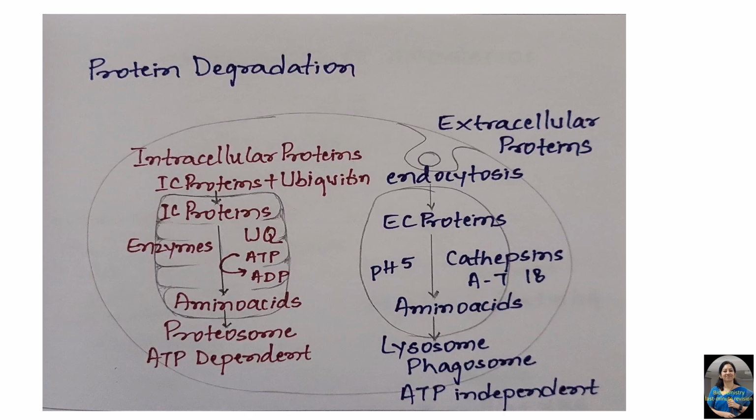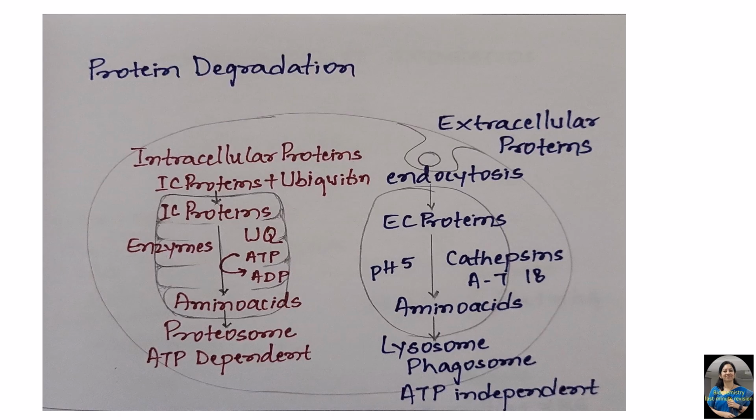Now the degradation differs for extracellular and intracellular proteins. Extracellular proteins are taken up by endocytosis. They enter into the lysosome. In the lysosome, they are acted upon by cathepsins, which are 18 in number, represented from A to T, and these cathepsins are active at acidic pH of 5. The proteins are converted to individual amino acids, and this does not require energy. So this mechanism is also known as ATP independent protein degradation. Later on, these amino acids are released into general circulation and they are taken up by different target tissues for protein biosynthesis to form the biologically important proteins.